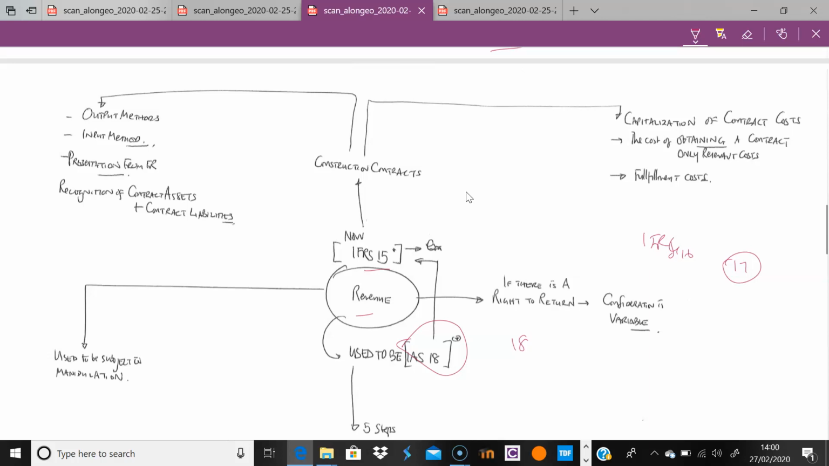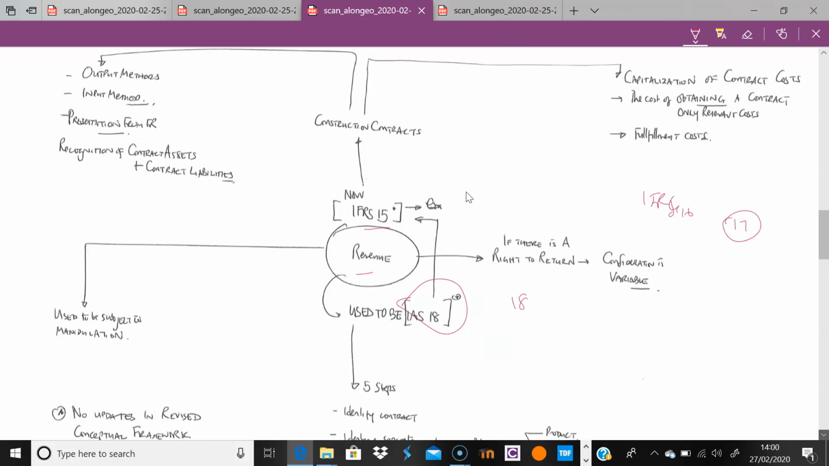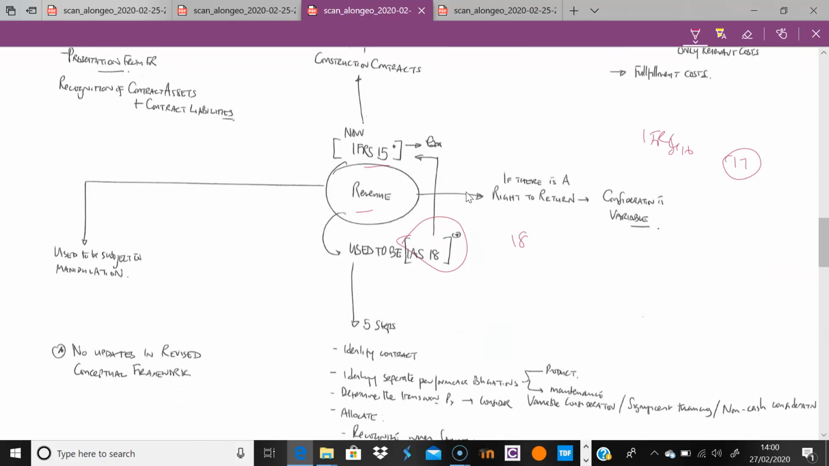So with IFRS 15, to be fair, the conceptual framework, even before the revised framework, has been very clear about how we identify. What you're looking for in questions is to identify the contract very clearly and to separate the performance obligations. Typically this is between the product and maintenance, right? And then of course the issue is determining the transaction price. So there might be some variable consideration that you might have to do some present valuing for.